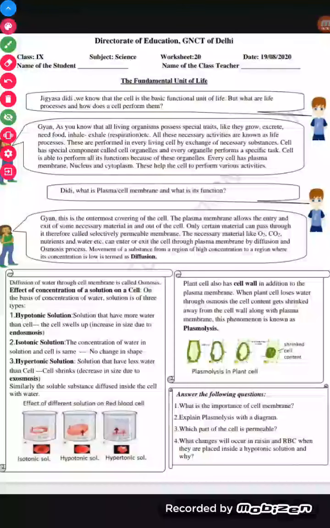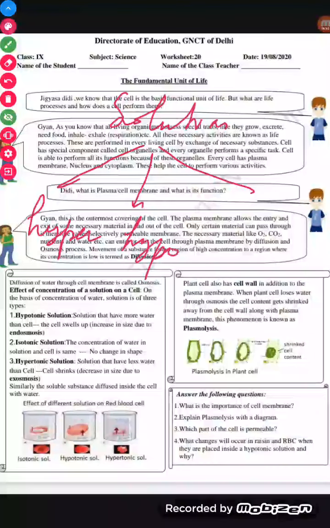Students, now we have the effect of the concentration of a solution on the cell. Means what is the effect of the concentration of solutions? In this case we have solutions like hypertonic, hypotonic and isotonic. Means what? When those solutions have less water as compared to the cell, that is called hypertonic.